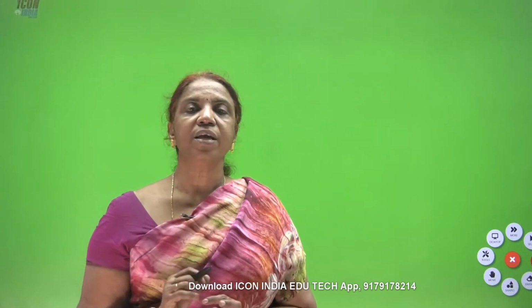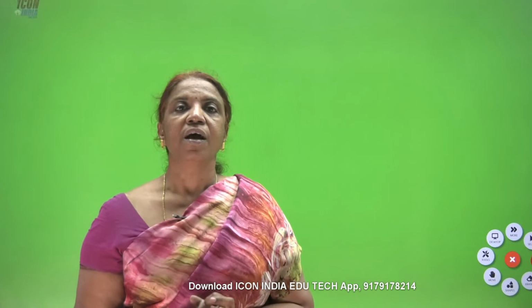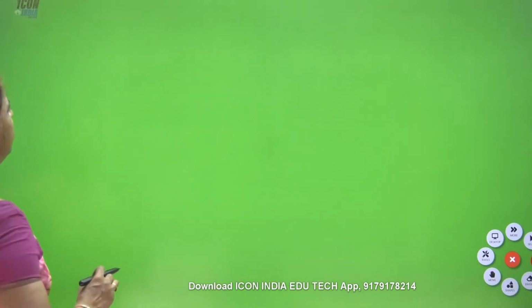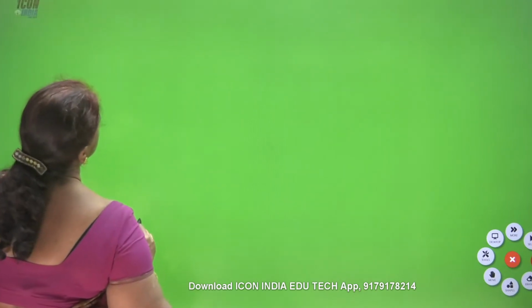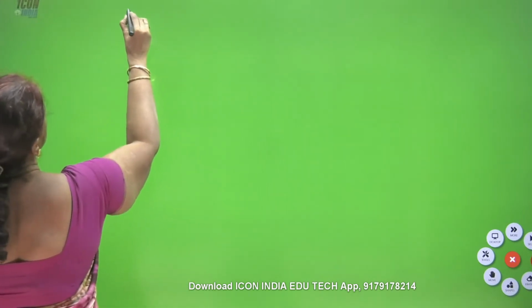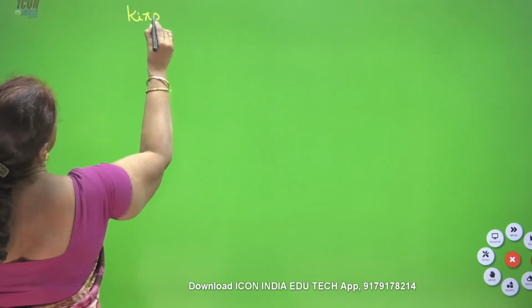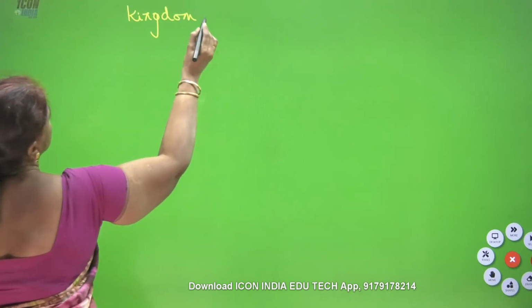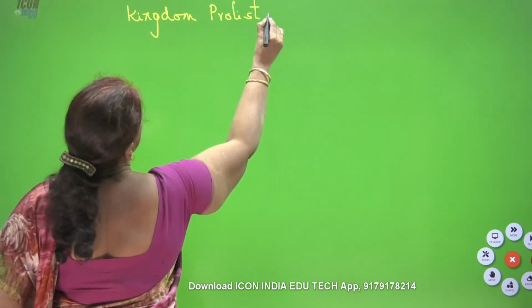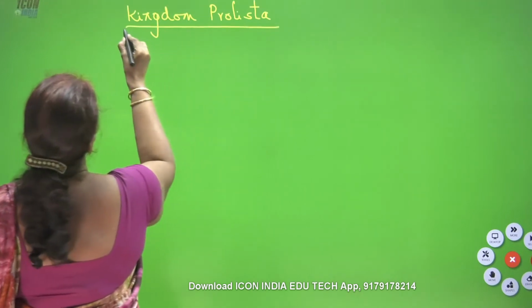Protista are always similar to eukaryotes, that is, a well-defined nucleus is present, and also membrane-bound organelles are present. The next one is kingdom Protista.